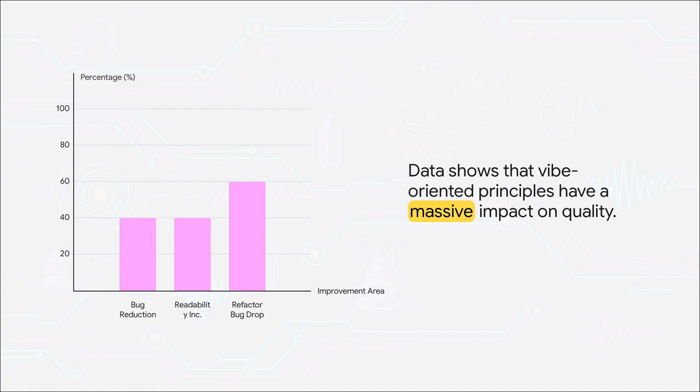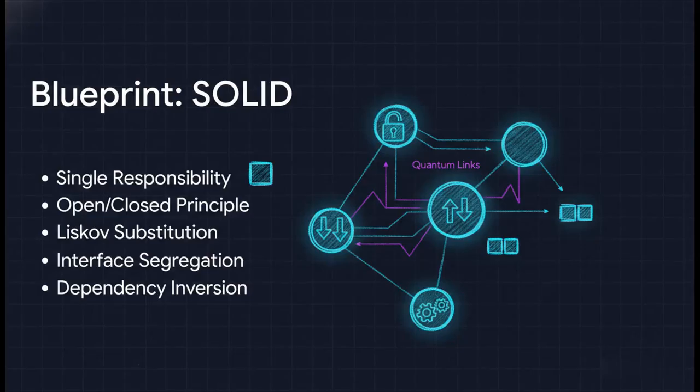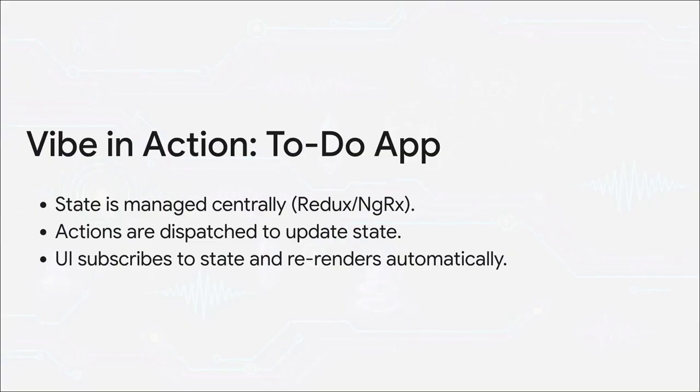This stuff really, really works. So if you're sitting there thinking, okay, this sounds cool, but where's the blueprint? You already have it. It's the SOLID principles. When you really look at them, they are a guide to engineering for this vibe. Every single one, from single responsibility to dependency inversion, is about creating clean, decoupled, cohesive modules that can resonate with each other.